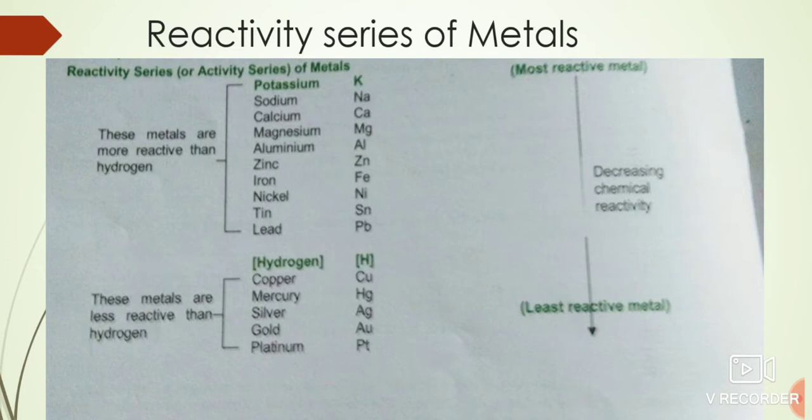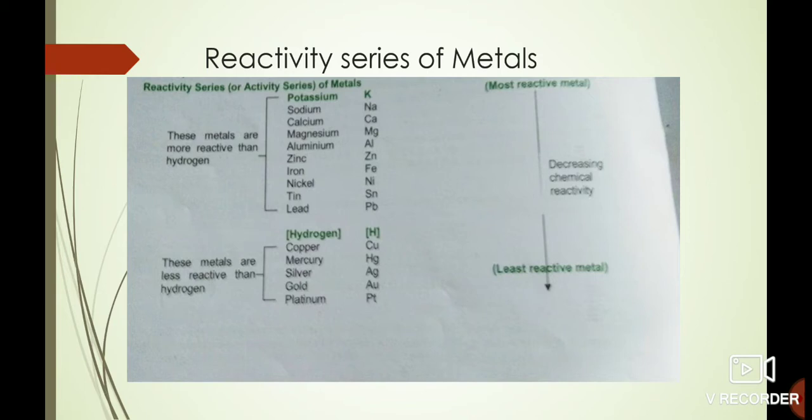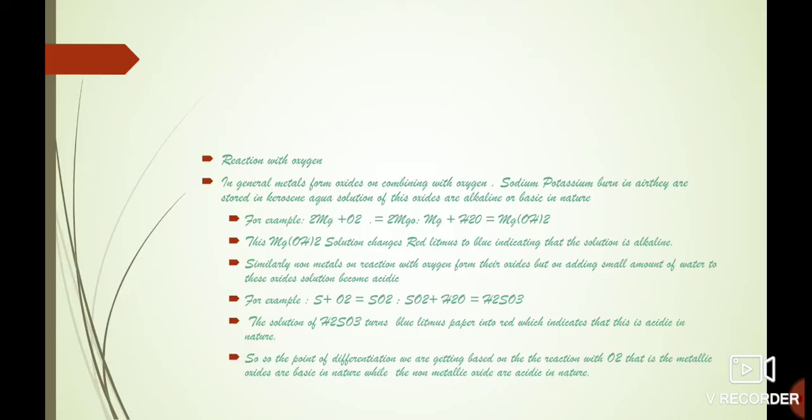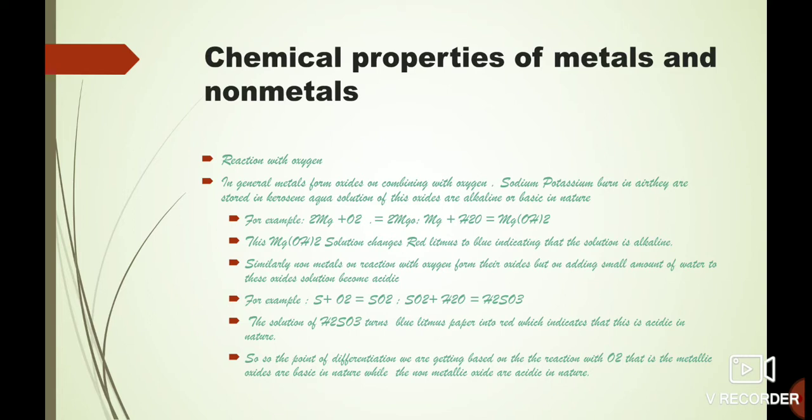Now we will learn about the chemical properties of metals and non-metals. First, we will learn metals in this video. Probably at the time of revision before your school internal examinations, we will also learn about the chemical properties of non-metals. Now what are these chemical properties? These are the reactional properties and also the displacement reactions. First we will learn the reaction with oxygen.